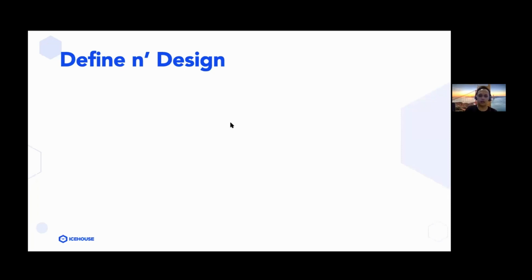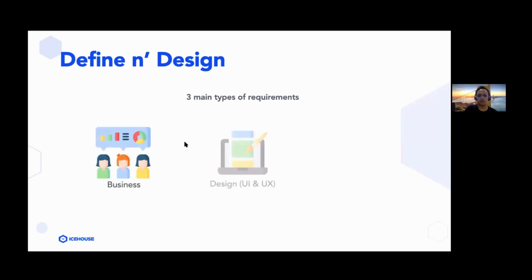But by the end of the DND, you should have three main types of requirements identified. There's the business requirements. There's also the design requirements in terms of user interface and user experience. And there's also the technical requirements for the project.